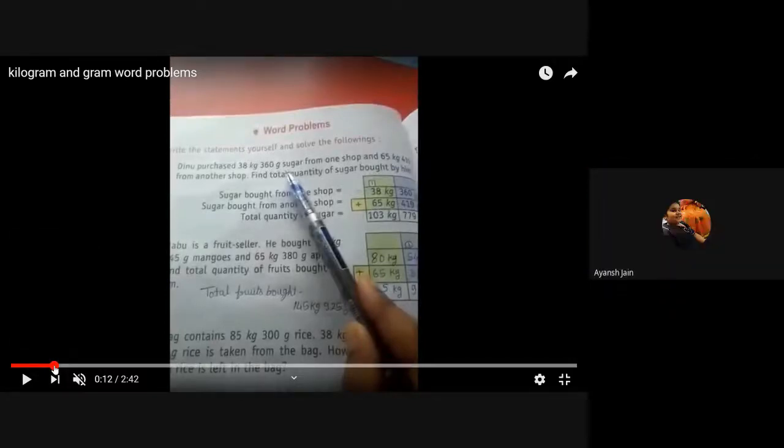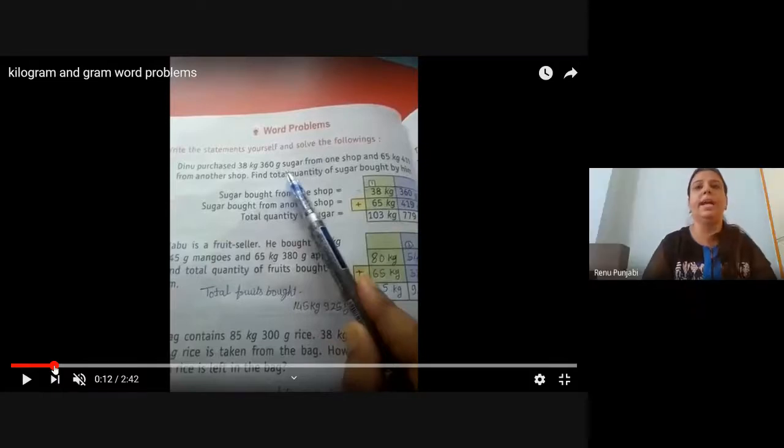Migdad, yes. Ma'am, from another shop and 65 kg and how many grams, I can't see. 419 gram. Please write fast, children.